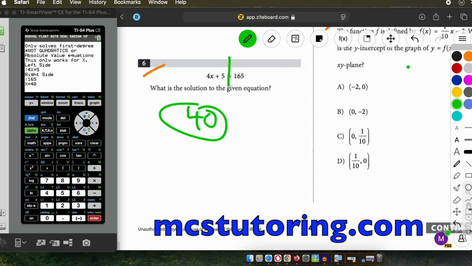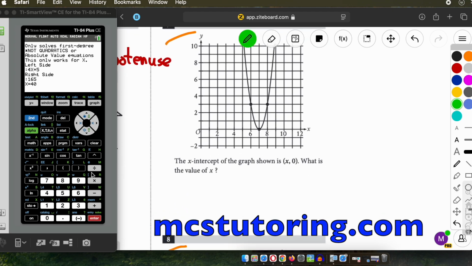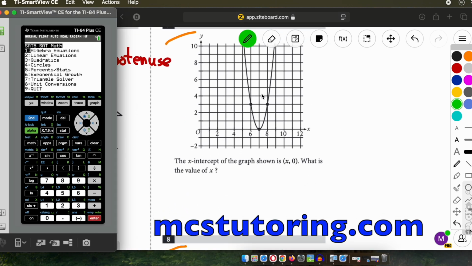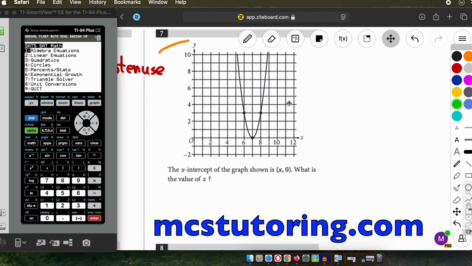Okay. Question 7. So this is more a common sense thing. And if you don't know it, don't think you don't have common sense. It's just like a math thing that helps. A little trick. The x-intercept. Okay, so this is the x-axis right here. It's this line. I'm going to highlight it for us. It's this line here. So what is the x-intercept? What's the value of x?